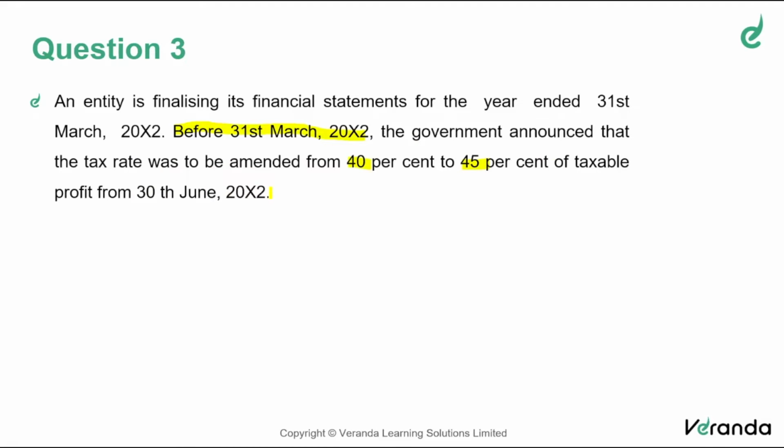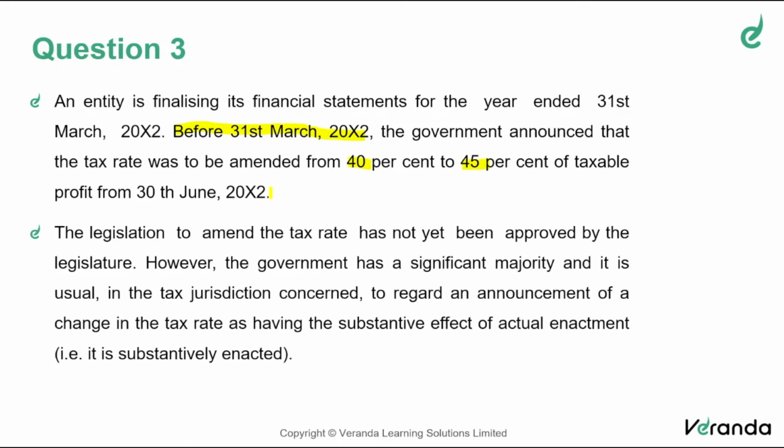The decision to amend it has been announced. The proposal was given before the end of the financial year. The legislation to amend the tax rate has not yet been approved by the legislature.